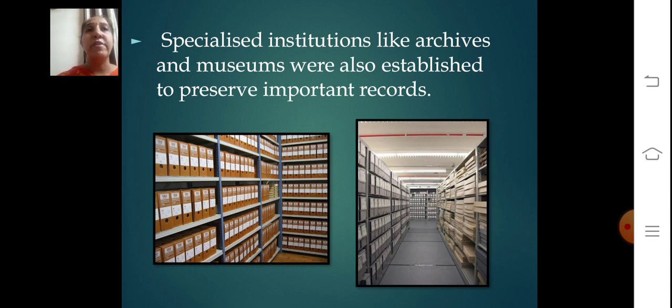All these important institutions connected to the administration work had their record rooms. The specialized institutions like archives and museums were also established to preserve the important documents.